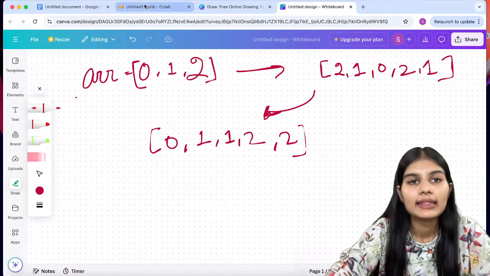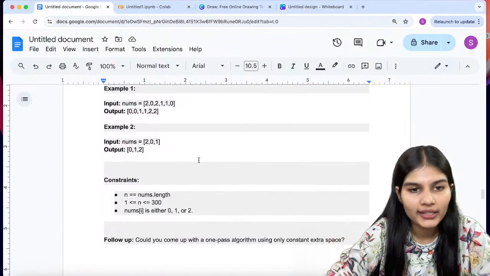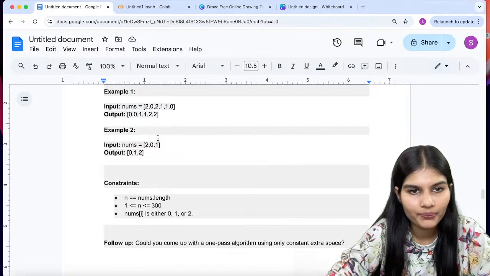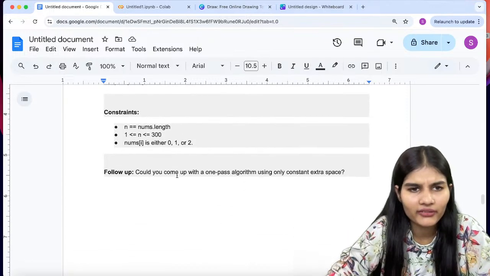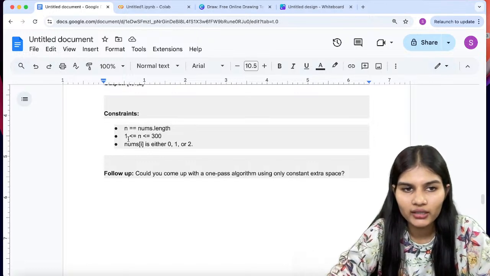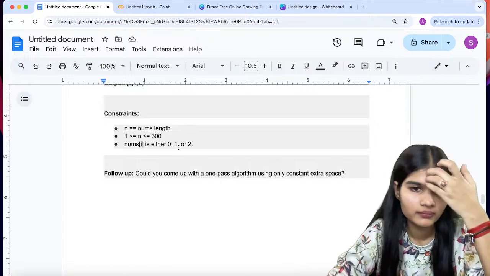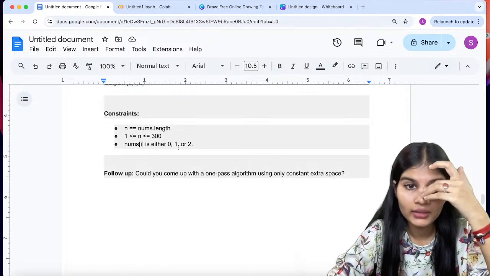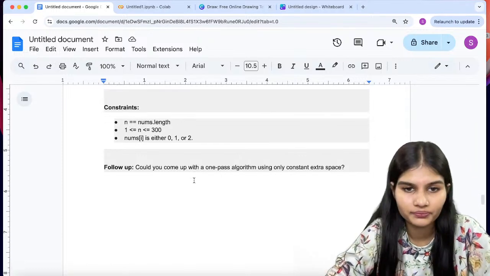Okay, let's see how we would be able to do it. Let's take the example first. Our examples are pretty fine. Constraints are n is equal to nums.length, 1 less than or equal to n less than or equal to 300, so the n value should be 1 to 300, and the values in my nums should be 0, 1, 2. Fine.